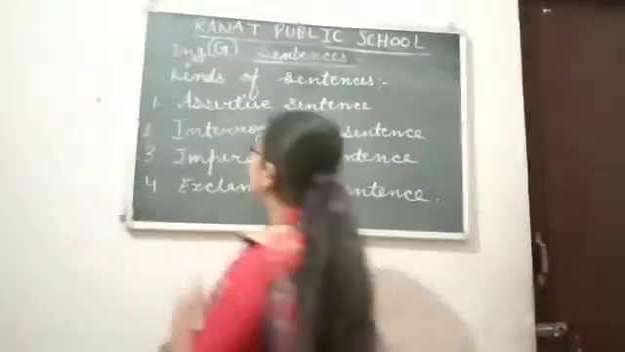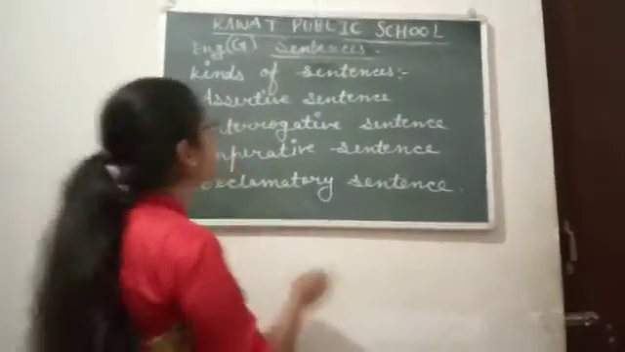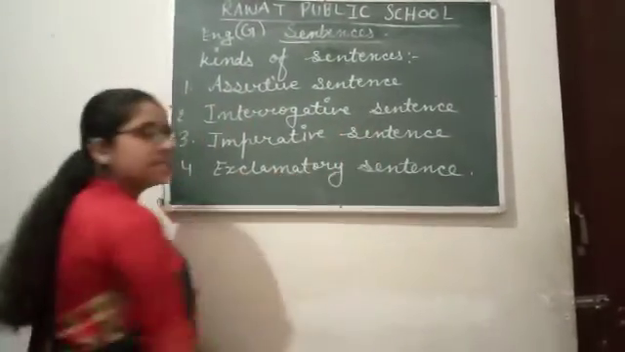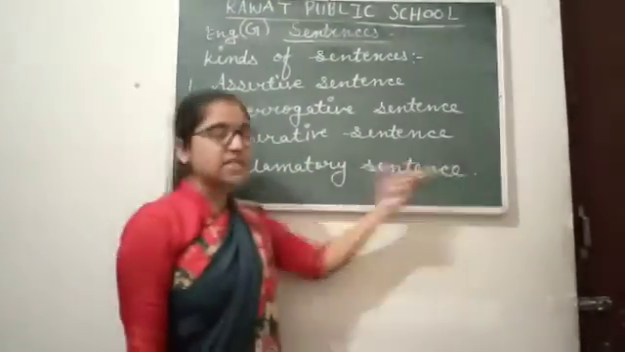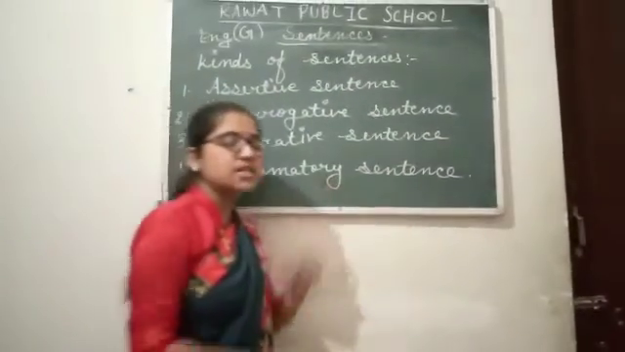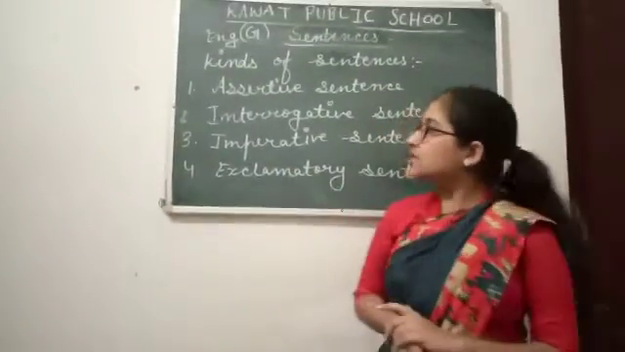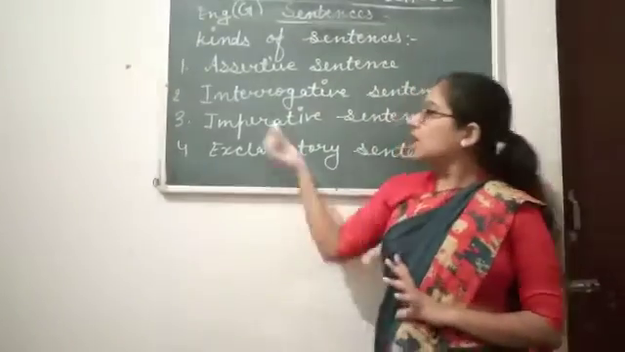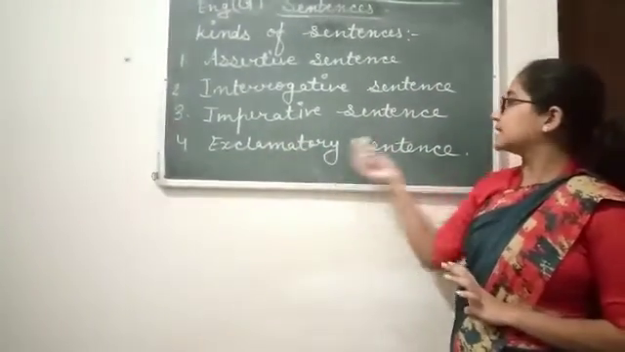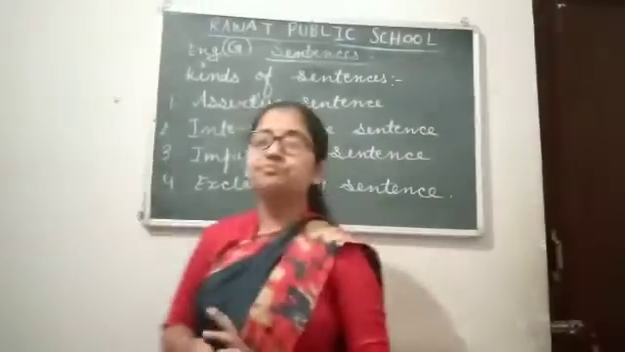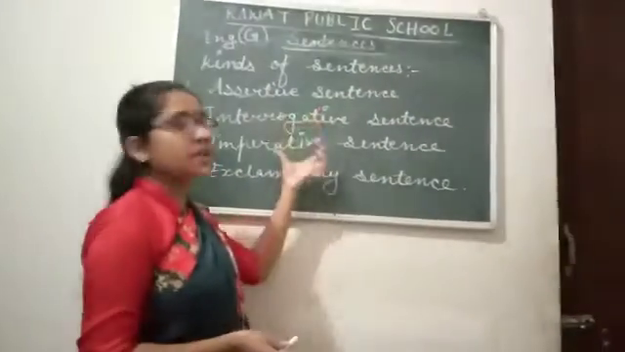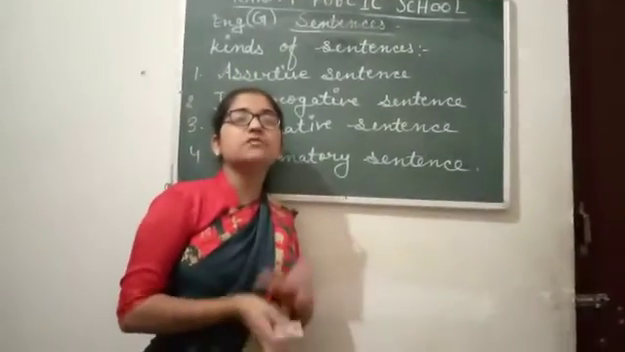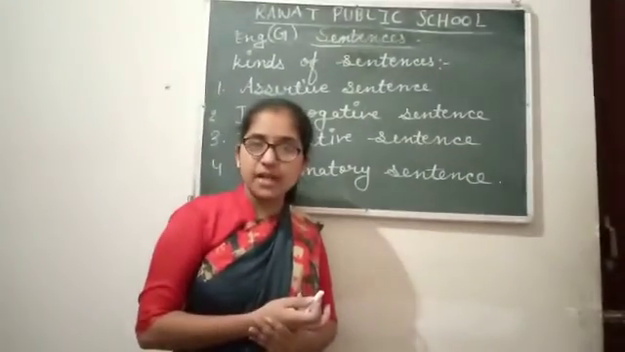There are four kinds of sentence: assertive sentence, interrogative sentence, imperative sentence, and exclamatory sentence. So what are the kinds of sentence? Assertive sentence, interrogative sentence, imperative sentence, exclamatory sentence. First we will understand assertive. What is an assertive sentence? Which is only a simple statement.